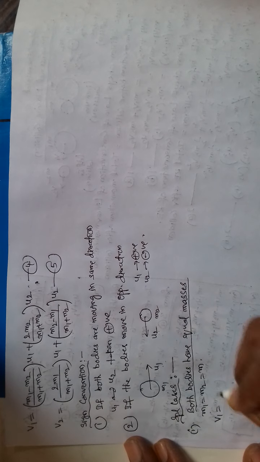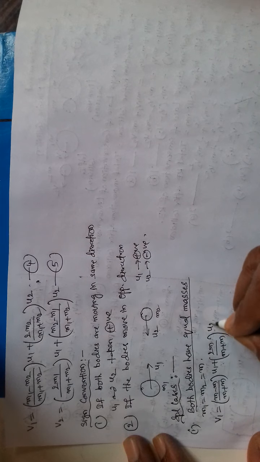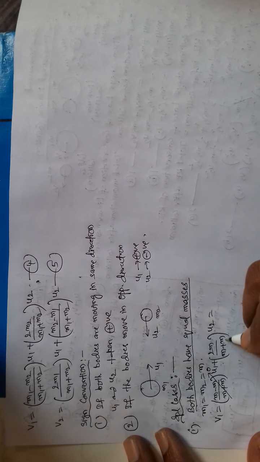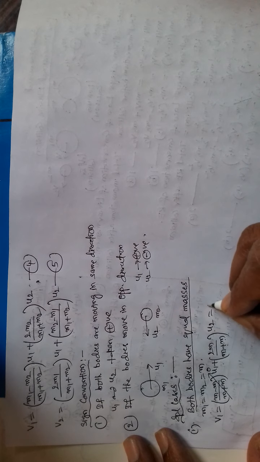Then v1 becomes what? m minus m by m plus m. Here this m minus m, this becomes 0. m plus m is 2m, 2m by 2m is 1, 1 into u2, that is v1 is equal to u2.